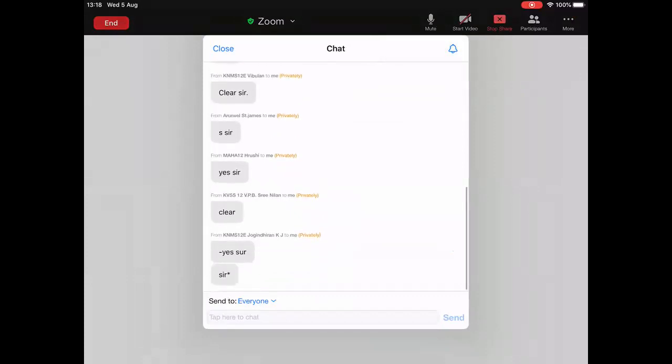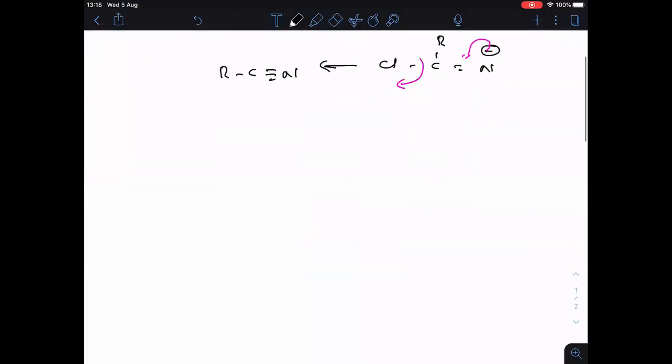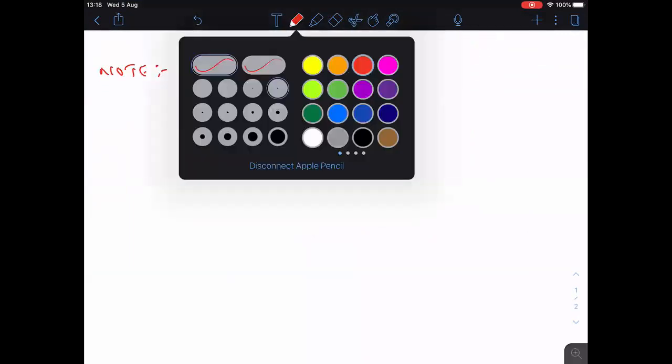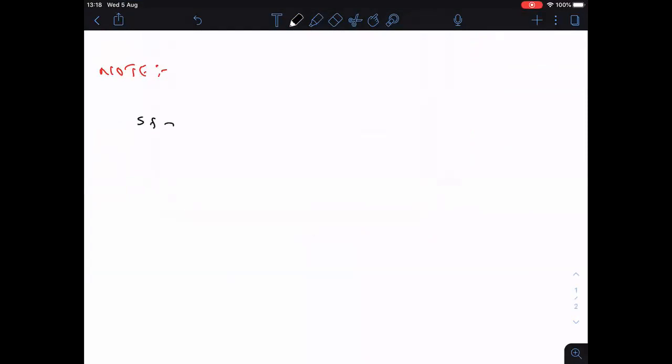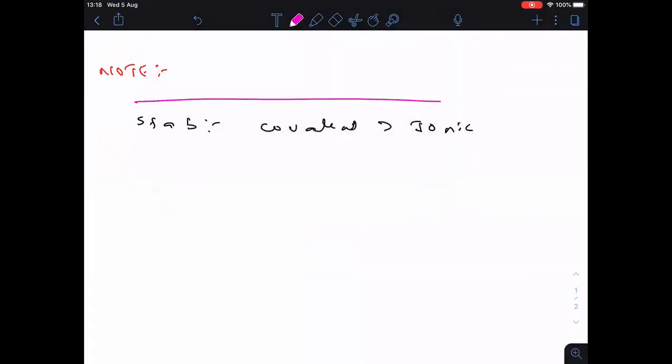Right. Now, one more important thing: here I want to give an important note. So please try to understand. What is that? As far as stability is concerned, remember everyone, covalent compounds are more stable when compared to ionic compounds. As far as stability is concerned, covalent compounds are more stable when compared to ionic compounds.